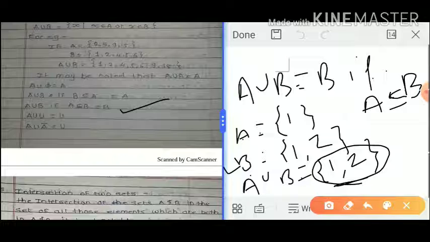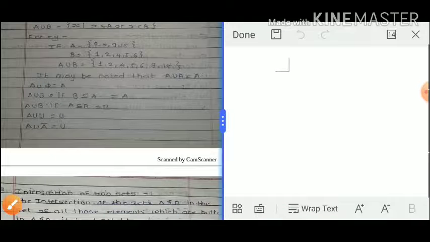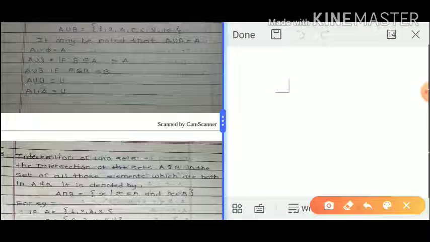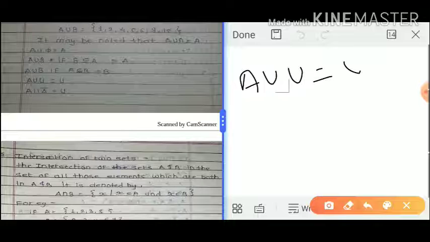Are you getting it? Next point is A union U, where U means the universal set. A union U equals the universal set.